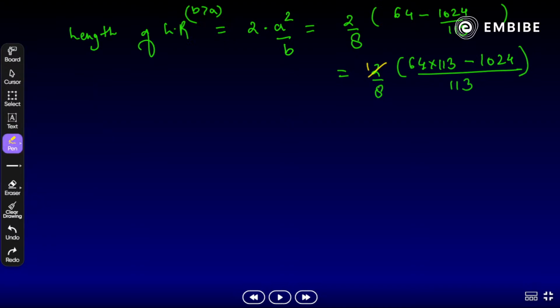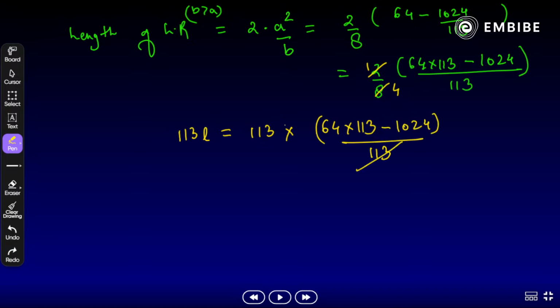Now it will cancel out, 1s are 4s are, and we have to find what? We need to find the value of 113L. So 113L is equal to 113 times 64 into 113 minus 1024 whole divided by 113. 113 gets cancelled out. So that will be the final answer. Now you have to solve this: 64 times 113 minus 1024.